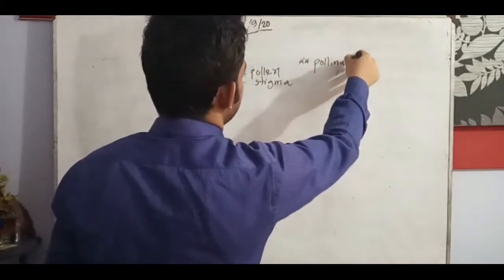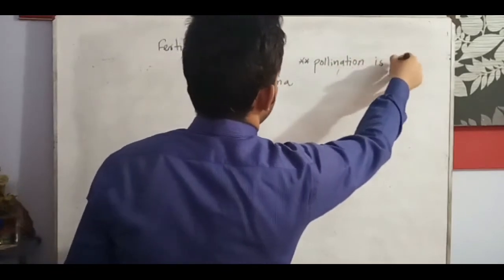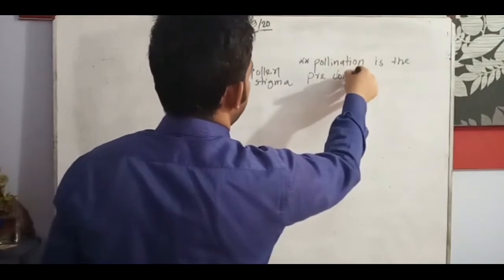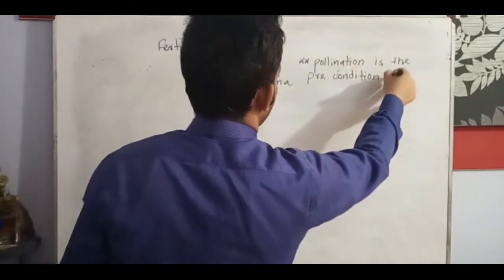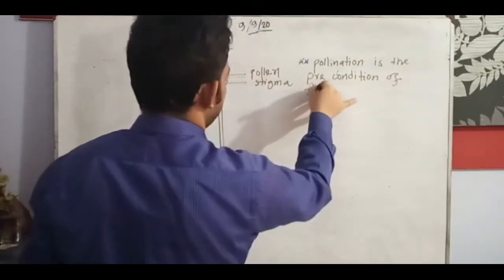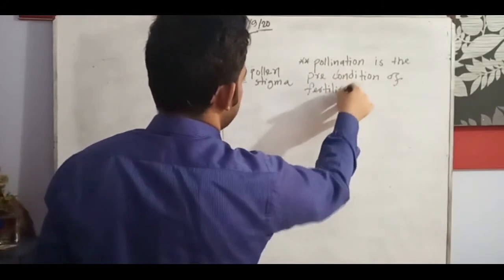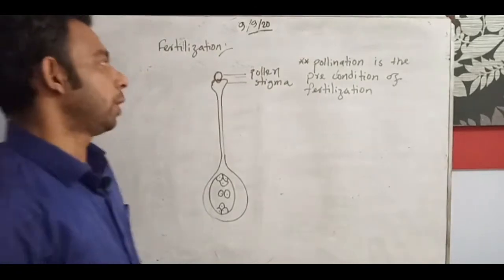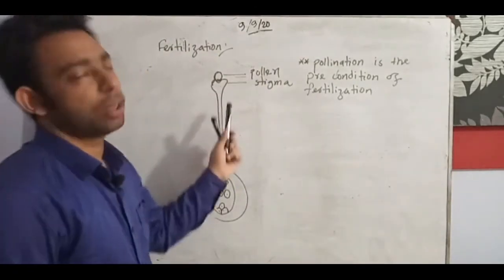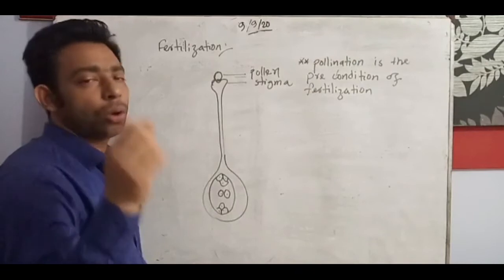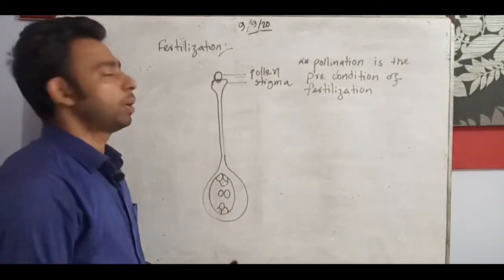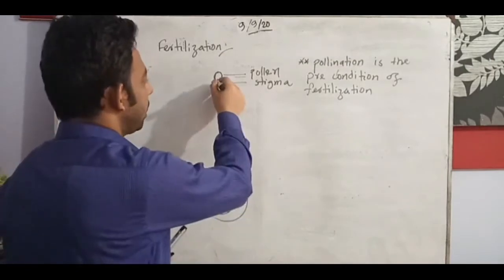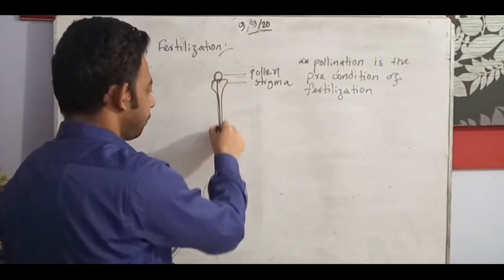Pollination is the precondition of fertilization. Then the pollen grain falls onto the stigma. When it falls onto the stigma, there is some secretion from that pollen, creating a tube that is called the pollen tube. So here a tube is formed inside it.